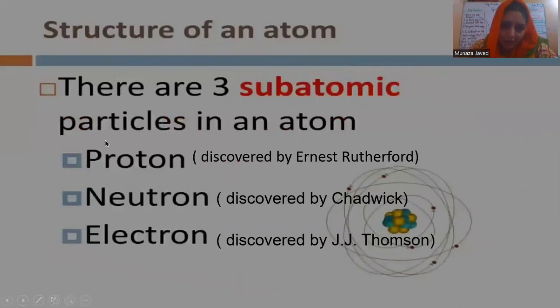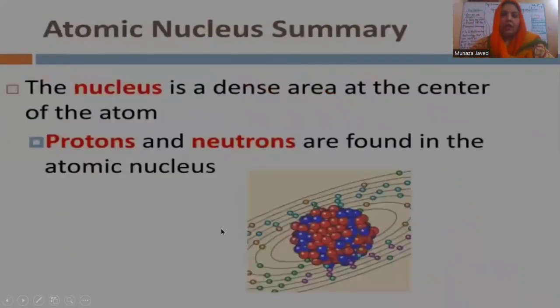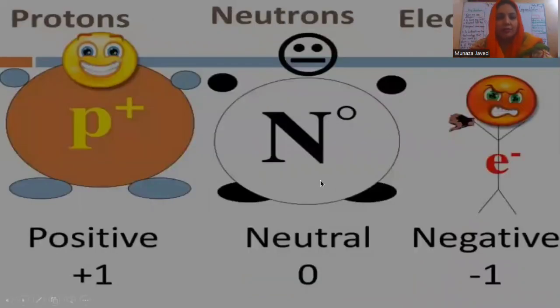There are three subatomic particles: protons, neutrons, electrons. You may well know who discovered which. Now, what is the summary of the nucleus? The nucleus is a dense area at the center of the atom. It has protons and neutrons. Neutrons are neutral and protons are positively charged particles. We show the charge of a proton as +1, of a neutron as 0, and of an electron as -1.